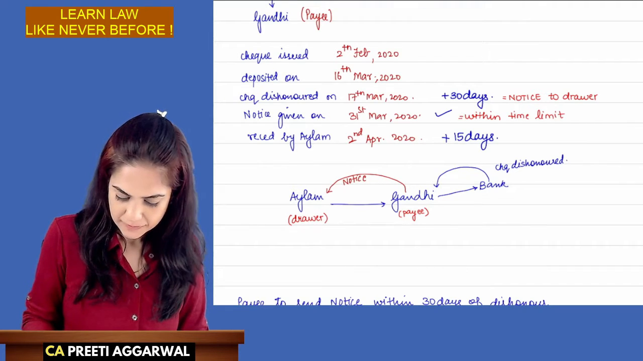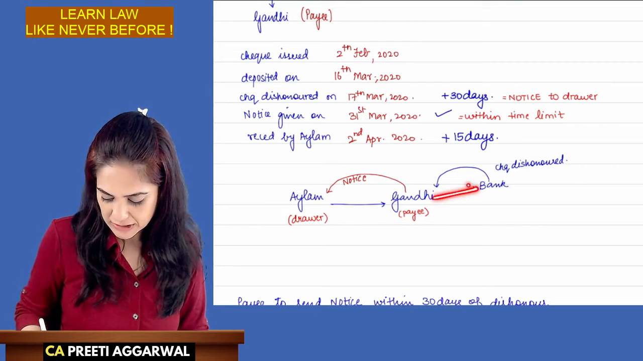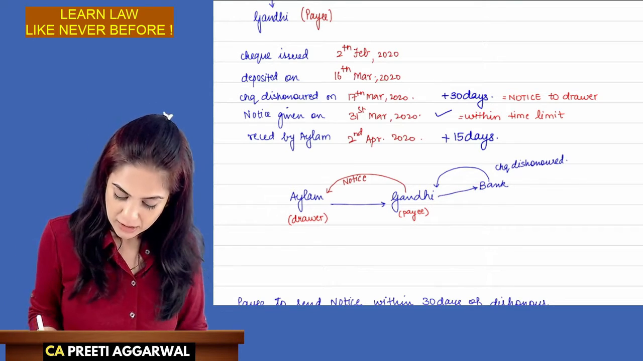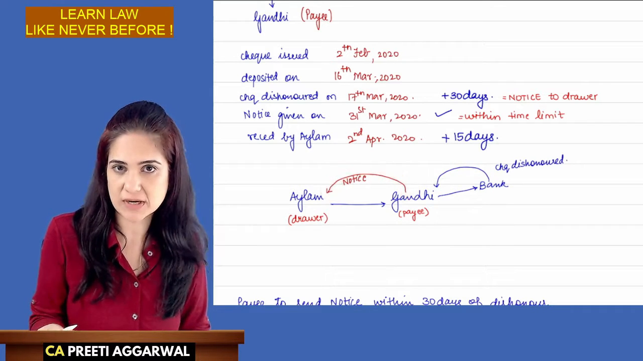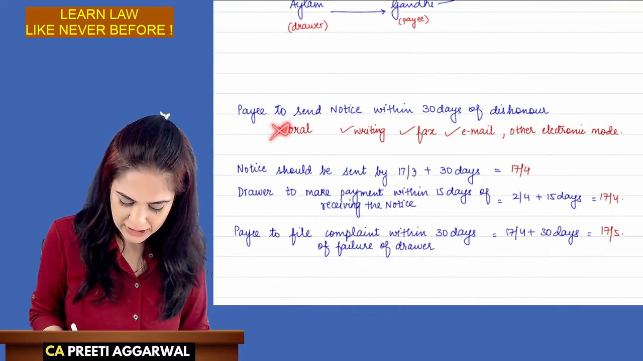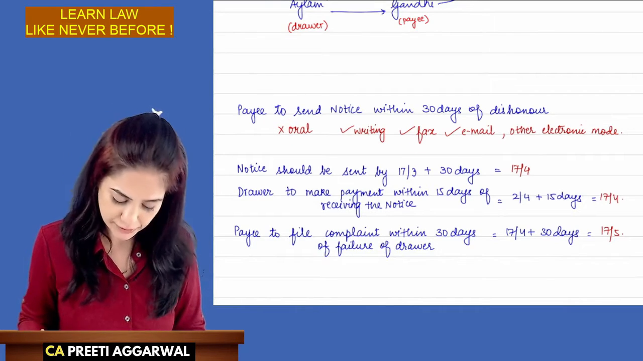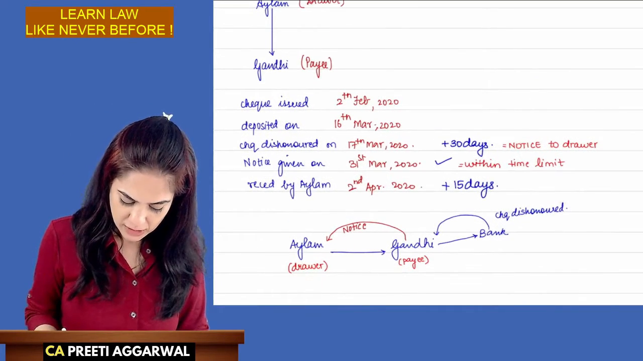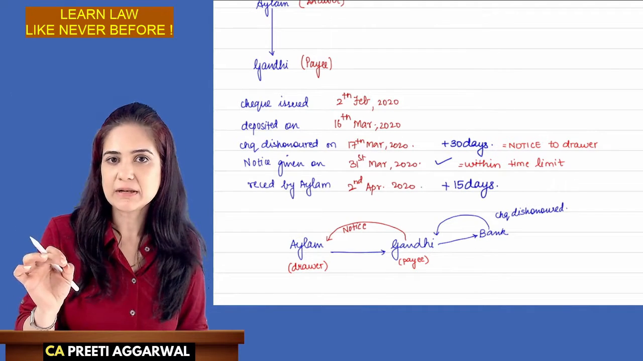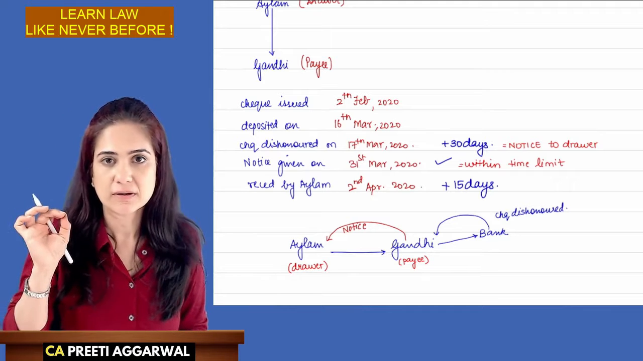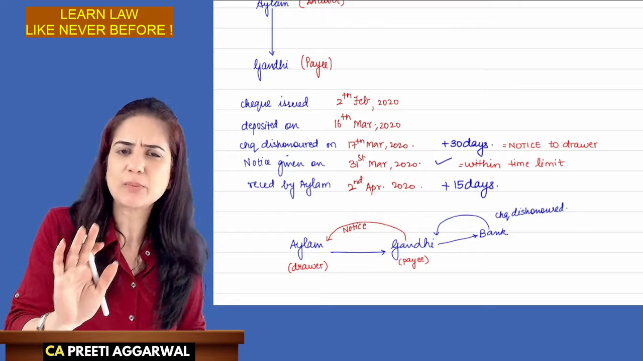I repeat. Alam gave check to Mr. Gandhi. Mr. Gandhi deposited the check. Check is returned dishonored. Mr. Gandhi should give a notice to Mr. Alam. Notice should not be given orally. It should be in writing or by fax, email or any other electronic mode. Notice should be given within 30 days of dishonor. So the time available is up to 17th of April. But he actually gave a notice on 31st of March, which is well within the time limit.